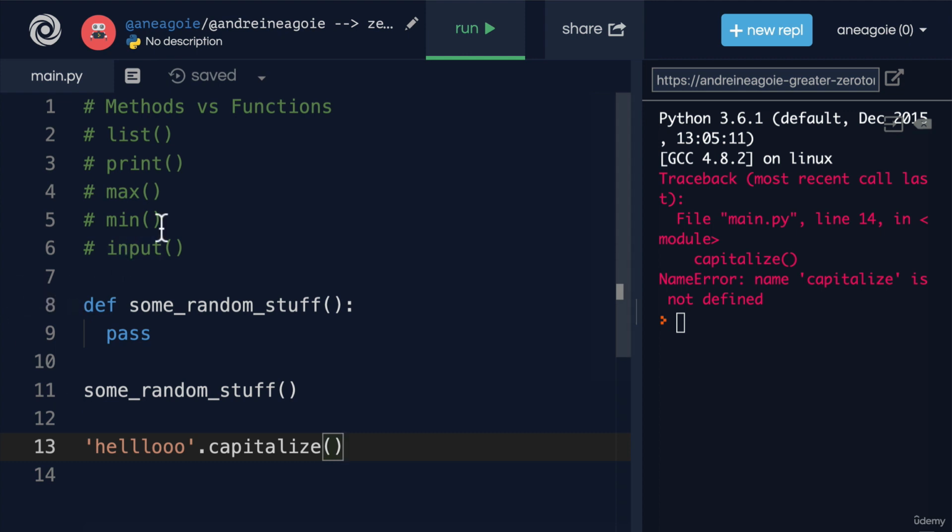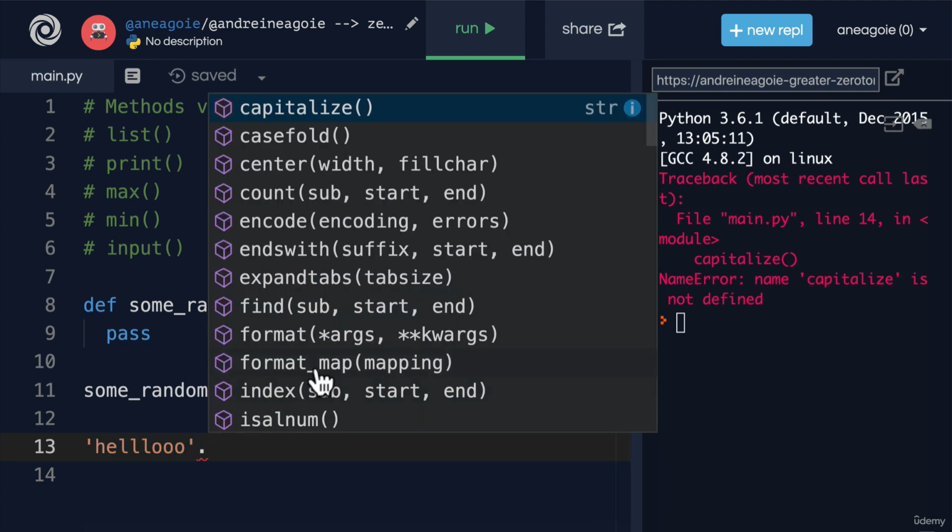And that's what methods are. They're built-in objects that have methods such as strings, dictionaries, sets, tuples, all the things we've talked about, where as soon as we do dot, we have access to all these methods. They're owned by an object or a data type. And the fun thing is that there's ways to build your own methods. And I'll show you how to do that later on when we start talking about classes. But you can see here that our editors help us determine what type of methods that we can use. And again, these are built into Python.